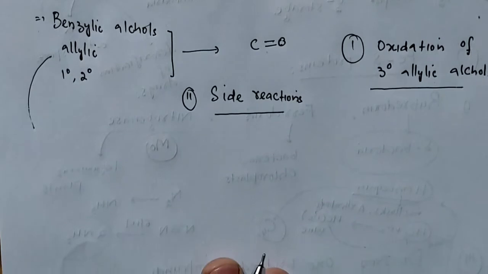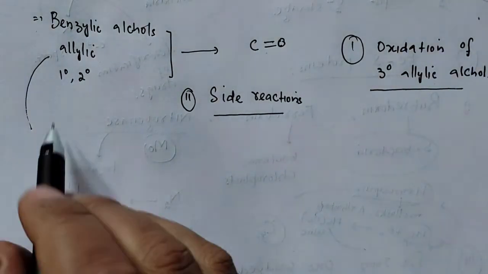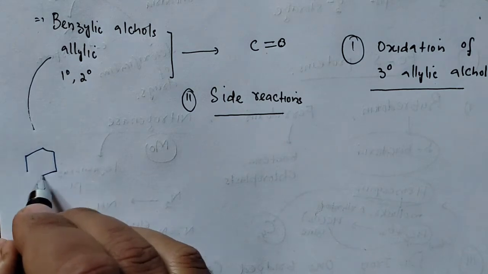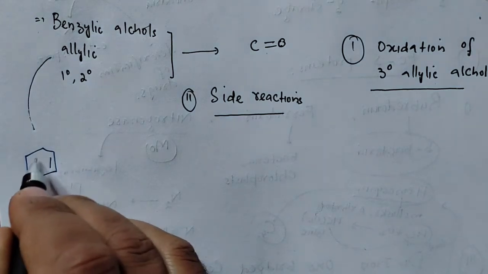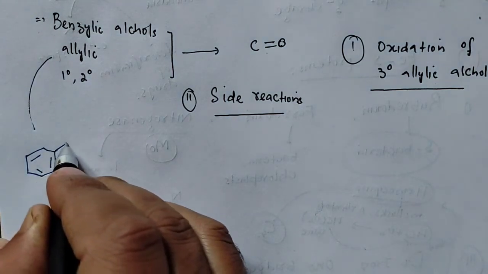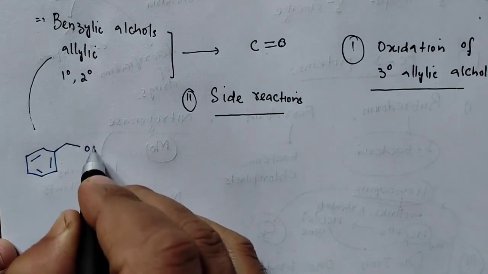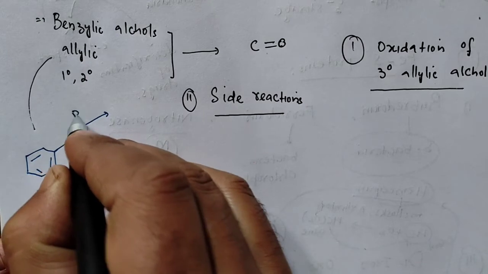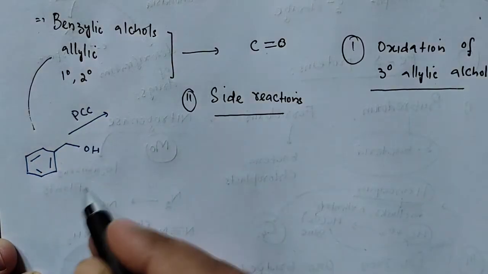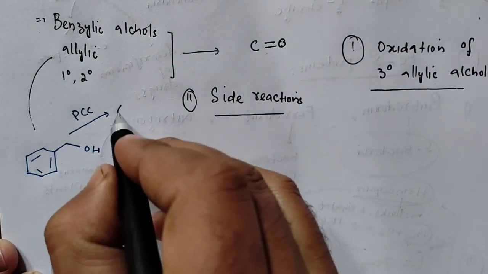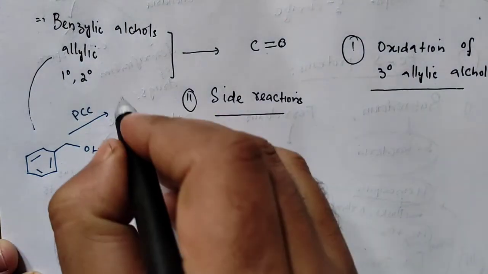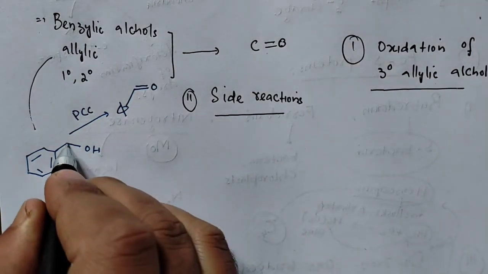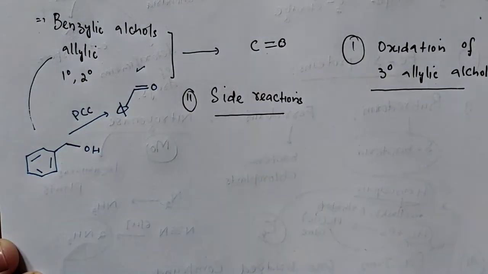So if we talk about oxidation of allylic alcohol, we know that, or benzyl, if this is your benzyl alcohol, this will get converted in presence of pyridinium chlorochromate, PCC. So the product will be simple. This is your benzene, ठीक है, shortcut, and then you have, so this OH has got converted to carbonyl. That is the product.